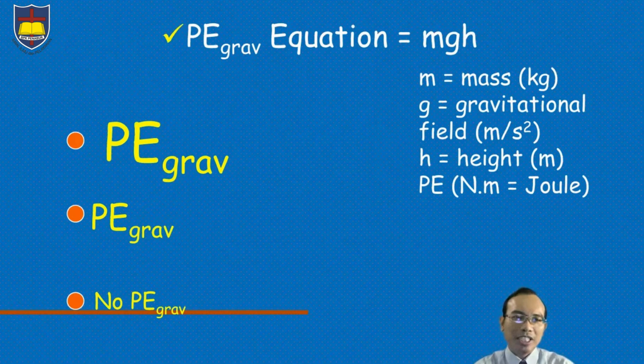And we can see that the equation of gravitational potential energy is m times g times h, with m is mass, g is gravitational field, and h is height. And the unit of potential energy is newton meter, or we could say joule.